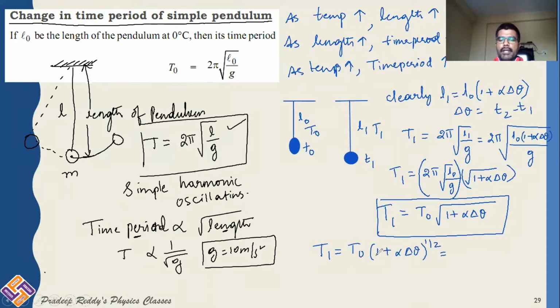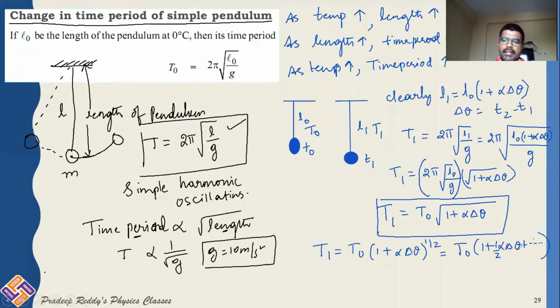And this whole power 1 by 2, (1 plus alpha delta theta) whole power 1 by 2, you can just expand this expansion series, which gives you T1 into 1 plus alpha 1 by 2 into alpha into delta theta plus so on. It is an expansion series. This you will learn in the mathematics chapter, where T naught into 1 plus alpha delta theta plus 1 by 4 into alpha square into delta theta whole square, like that. These are higher order terms. Higher order terms can be neglected because alpha value is very, very small.